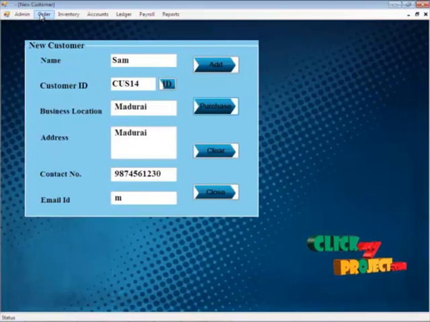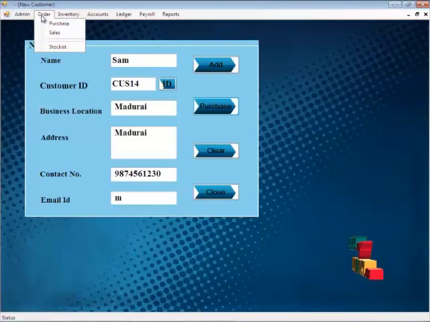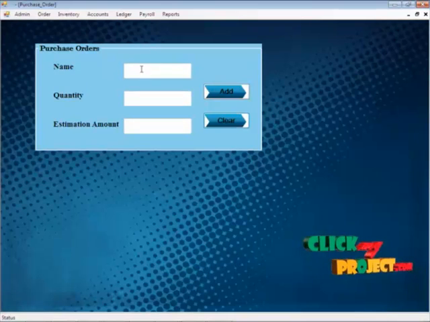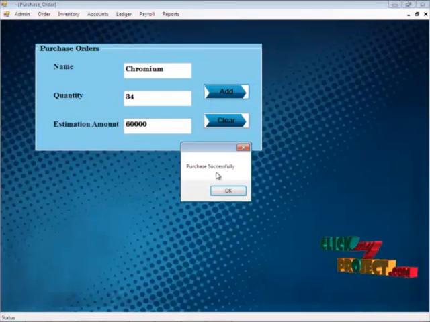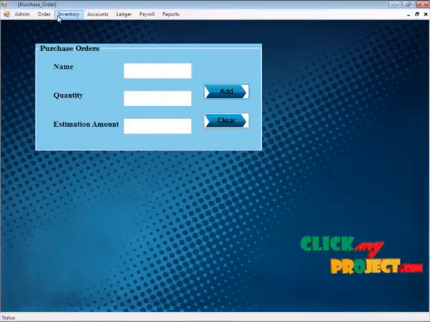Now we move on to the order. Here we have purchase order, sales order, and stock list. First we click the purchase order. Here we just want to order the metals by providing the metal name, that is chromium. The quantity is 34 and the estimated amount is 6, and the message "purchase is successful" is shown to you.